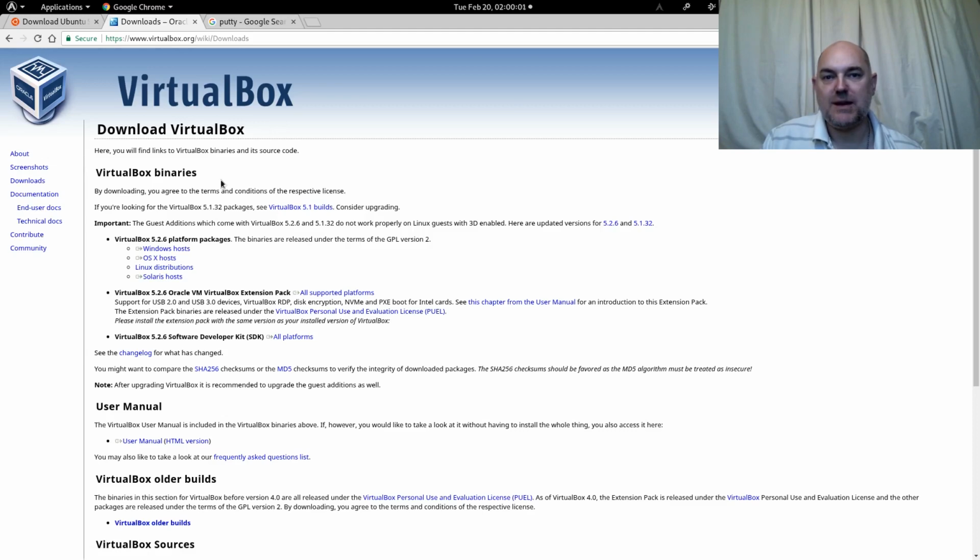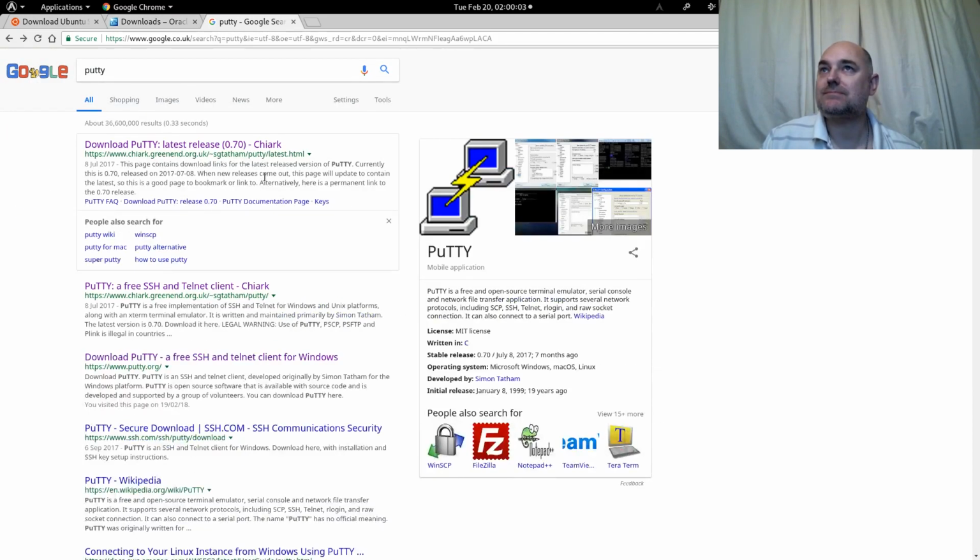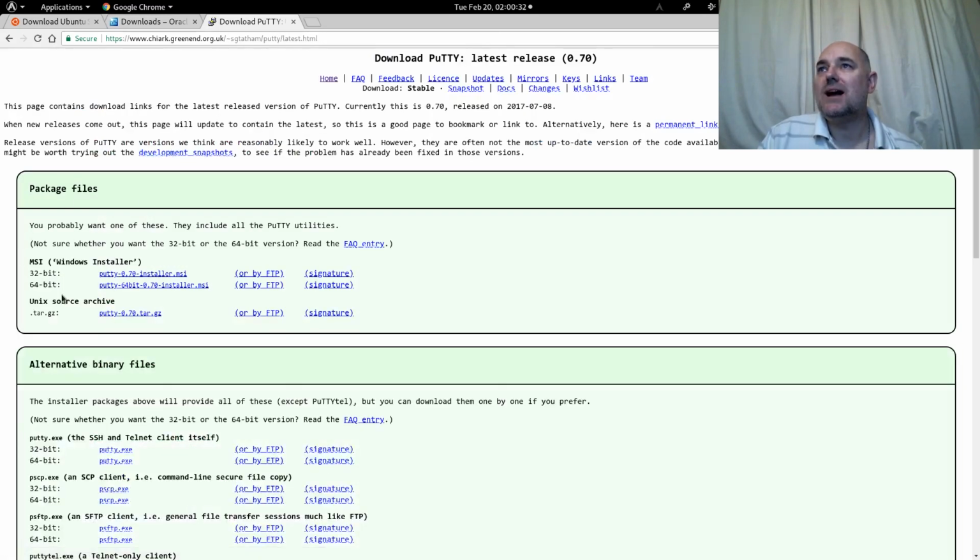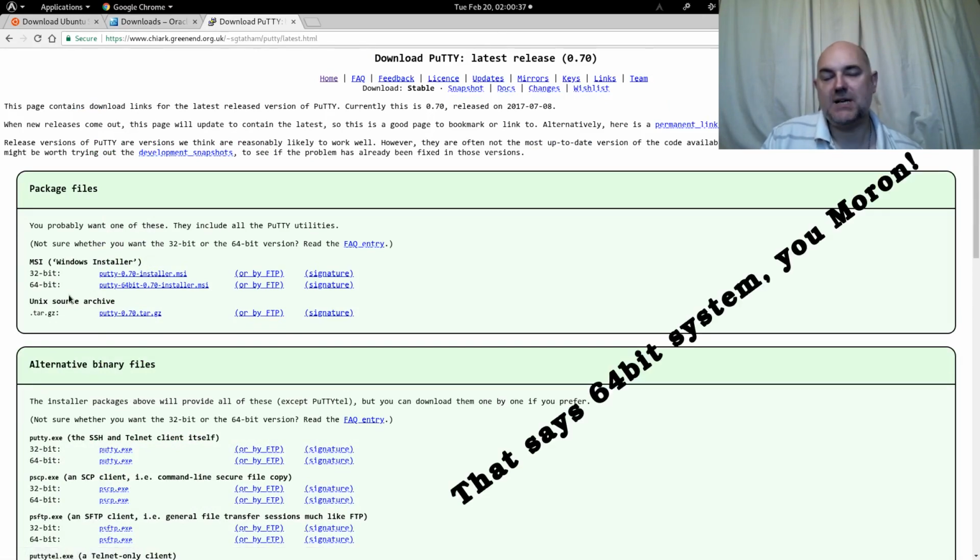Okay, the next piece of software, this one is for Windows users, and it's called Putty, P-U-T-T-Y, and this will allow you to SSH into the has.io machine, as we obviously can't get physical access to the machine, as it's a virtual machine if you like. So just do a search for Putty, download it, and choose the one that you have. If you have a 32-bit system, 64-bit system, you get the idea.